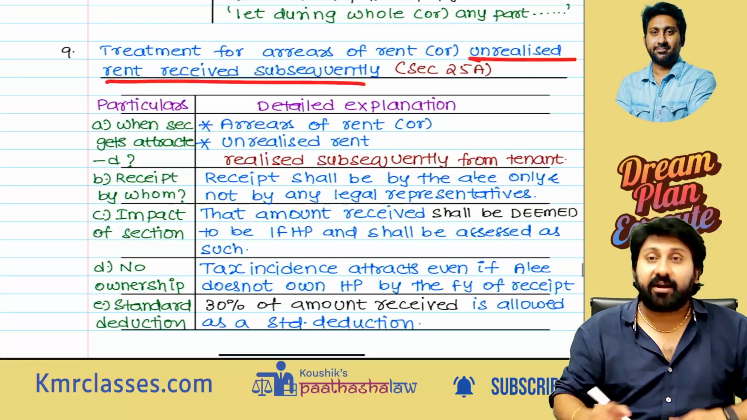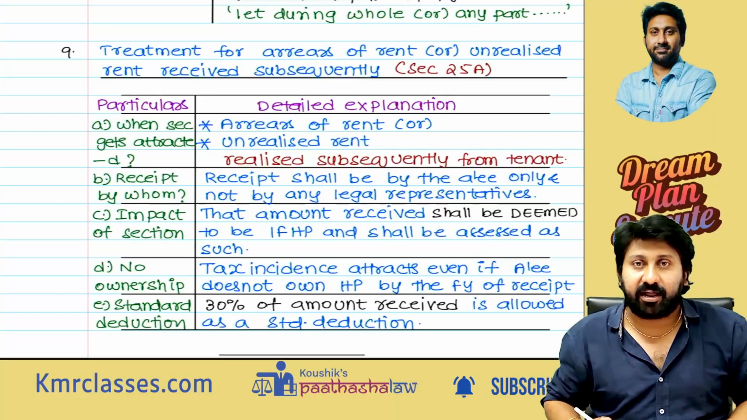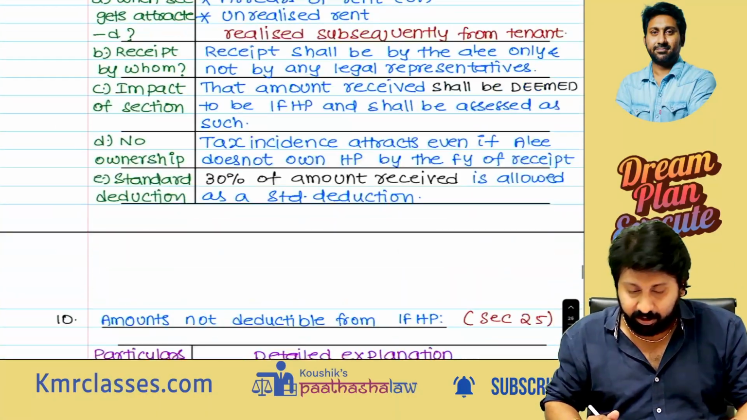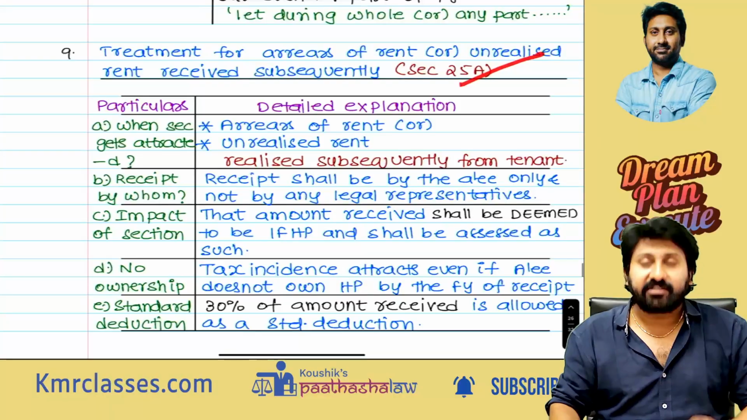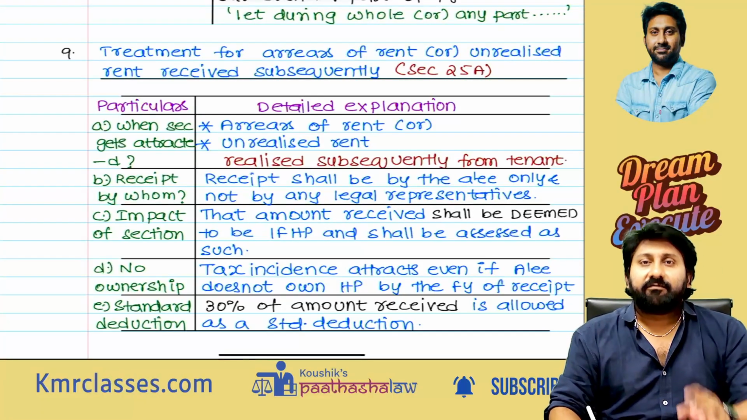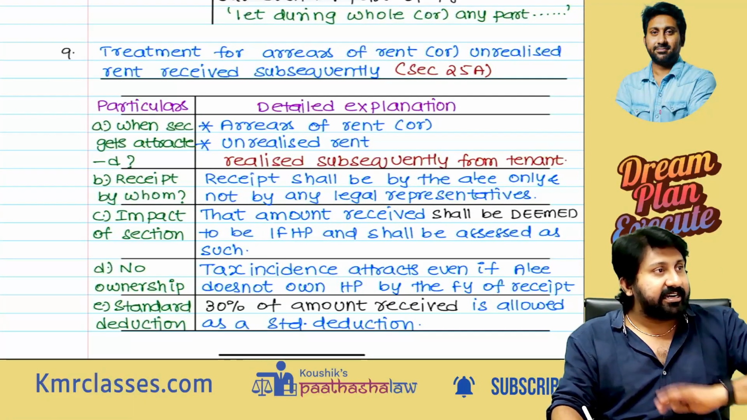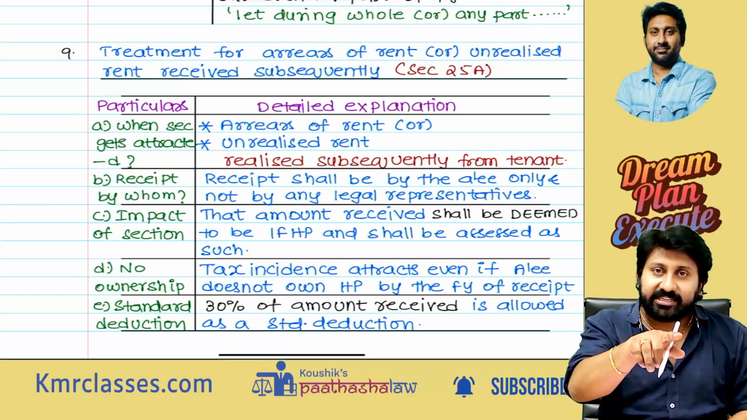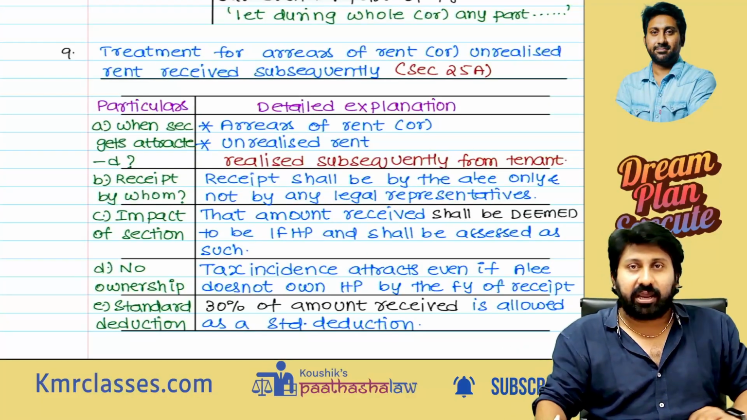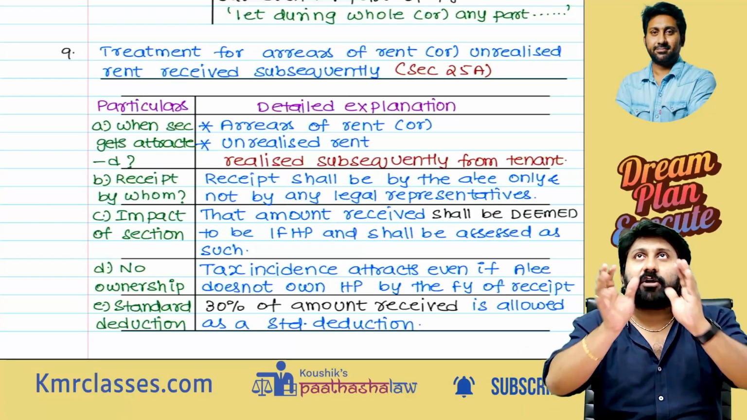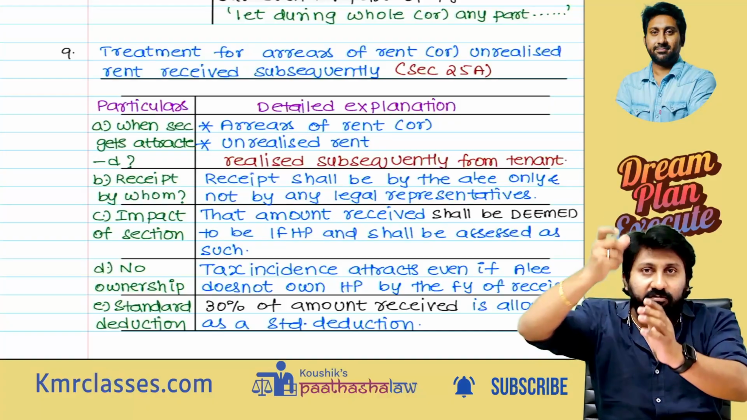Next, very, very important, another adjustment: unrealized rent adjustment. What to do in case of unrealized rent? Simple point: whenever you realize unrealized rent, in whichever year you realize it, that year it will become taxable. Unrealized rent means we are reducing it from the annual rent receivable.